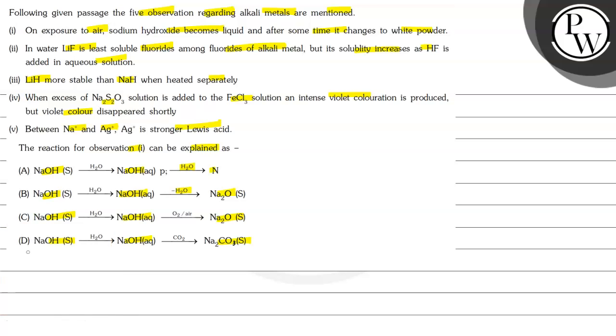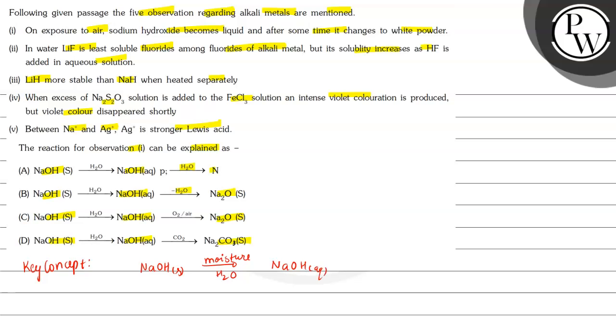Here I will start the solution, and first of all we will start with the key concept in this case. For this it is said that on exposure to air sodium hydroxide becomes liquid. So here in this case, NaOH solid, when we leave it in air, will absorb all the moisture from air, or we can say H2O. So on reaction with H2O from air this will result in NaOH aqueous.